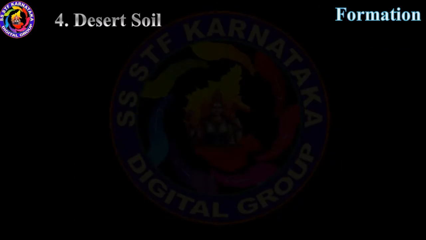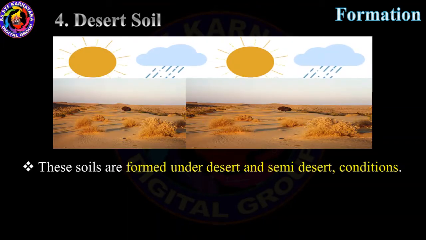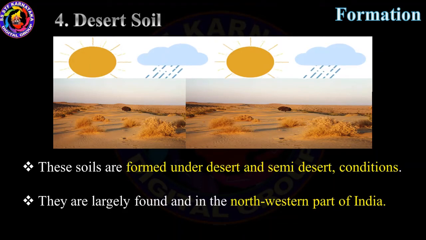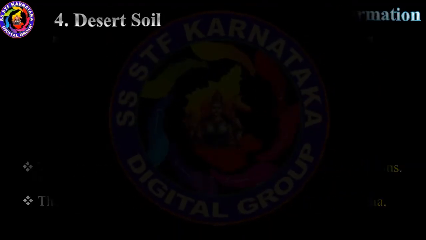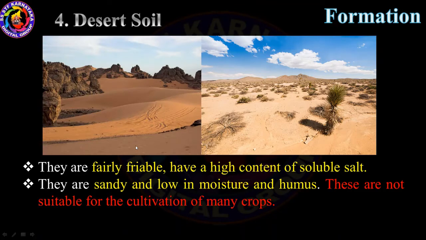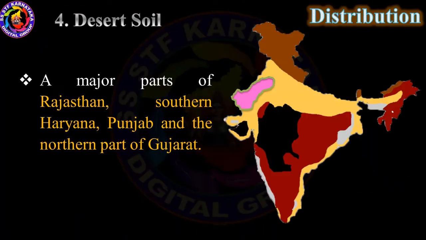Next one, desert soil. These soils are formed under desert and semi-desert conditions. They are largely found in the northwestern part of India. They are fairly friable, have a high content of soluble salt. They are sandy and low in moisture and humus. So, these are not suitable for the cultivation of main crops.